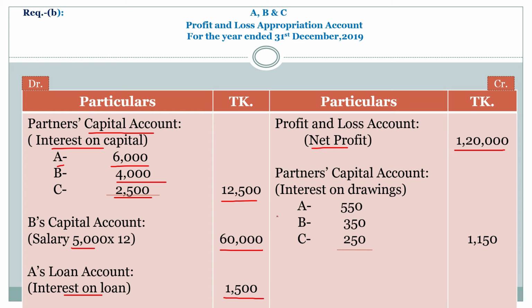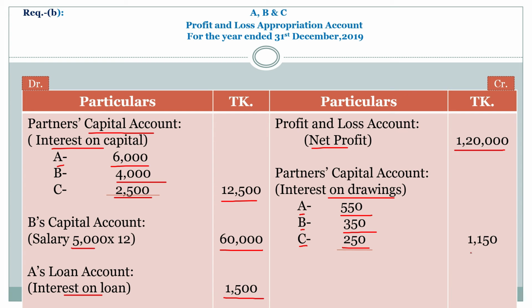On the other hand side, credit side, partners capital account, interest on drawings. My dear student, we know that interest on drawing is income for the organization, so credit side. Okay, now partner A 550 taka, partner B 350 taka and partner C 250 taka, got from question.